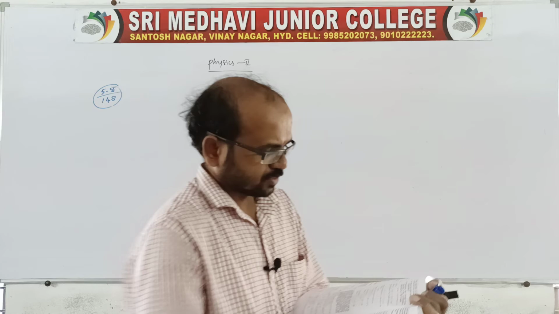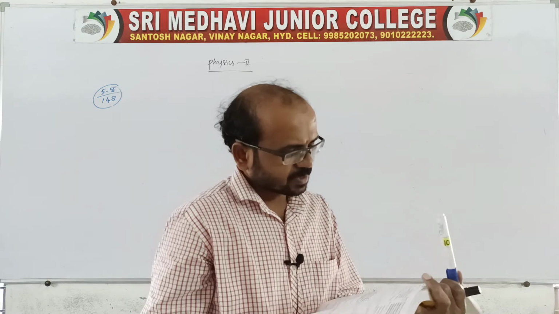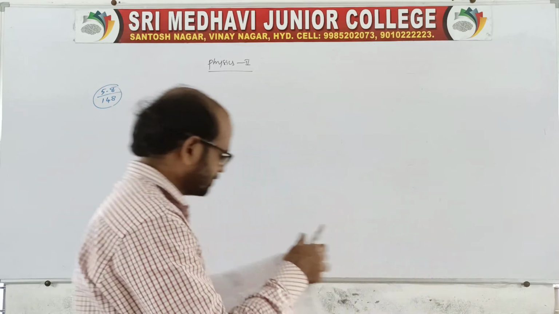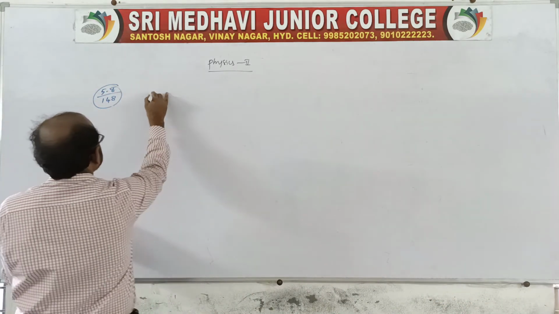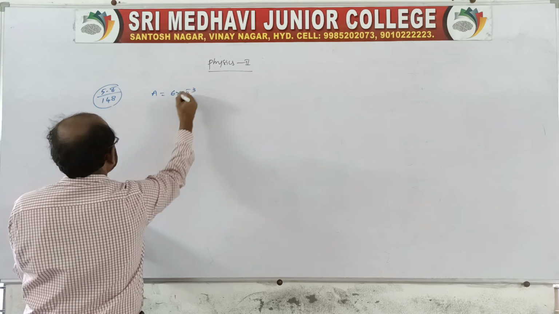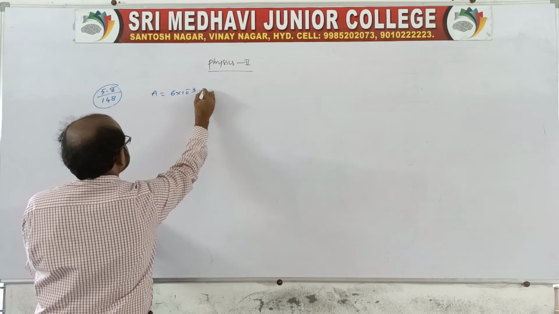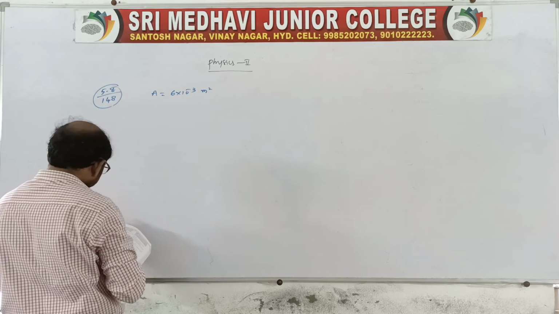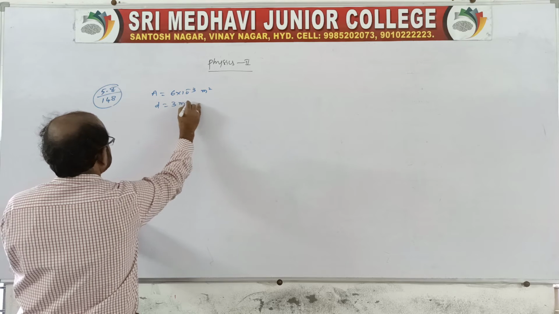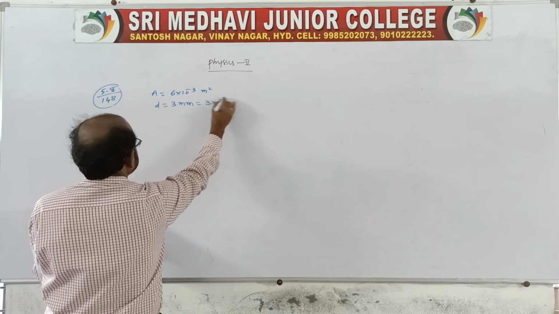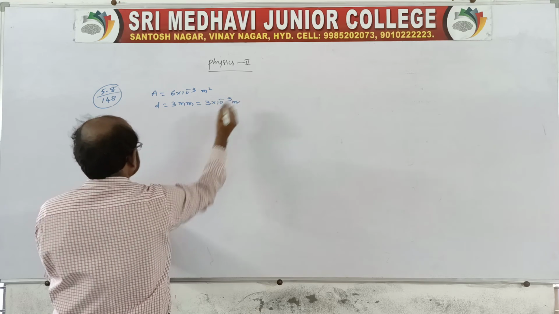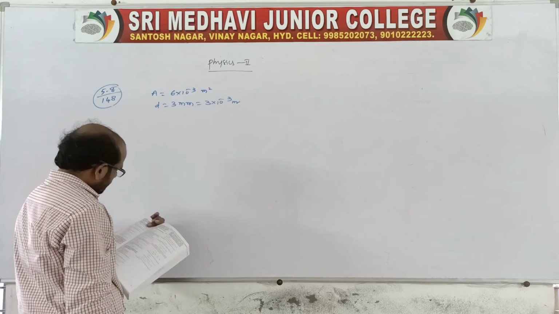Look into the question. In a parallel plate capacitor with air between the plates, each plate has an area of 6 into 10 power minus 3 meter square, and the distance between the plates is 3 mm, that is 3 into 10 power minus 3 meters after converting.